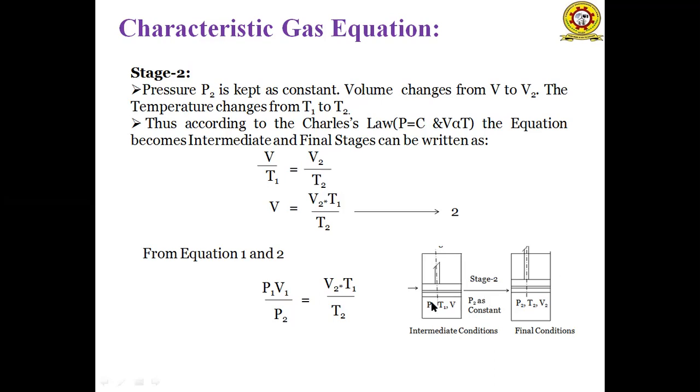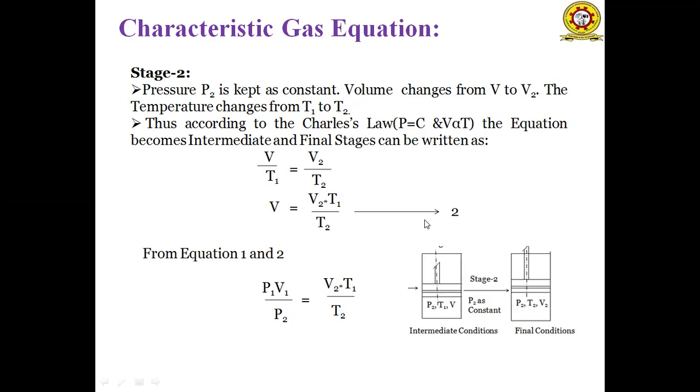So pressure P2 remains constant in initial and final condition, and the temperature changes from T1 to T2, and the volume changes from V to V2. Okay. So the basic equation of Charles law is V by T is equal to constant. But this equation from intermediate and final condition can be written as, in intermediate condition V by T1 is equal to final condition V2 by T2. So we have to calculate the intermediate condition volume. So V is equal to V2 T1 by T2. So this is the second equation.